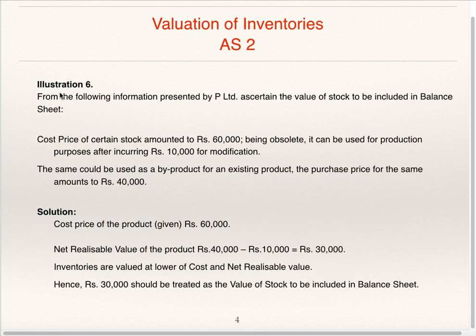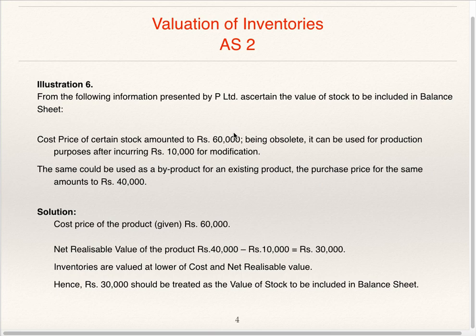Go to illustration 6. From the following information presented by P Limited, ascertain the value of stock to be included in the balance sheet. Cost price of certain stock amounted to 60,000, being obsolete. It can be used for production purpose after incurring 10,000 for modification. The same could be used as a byproduct for an existing product. The purchase price for the same amounts to 40,000.